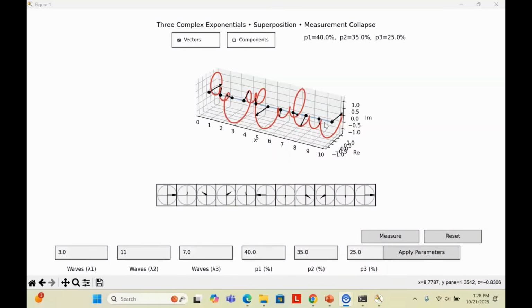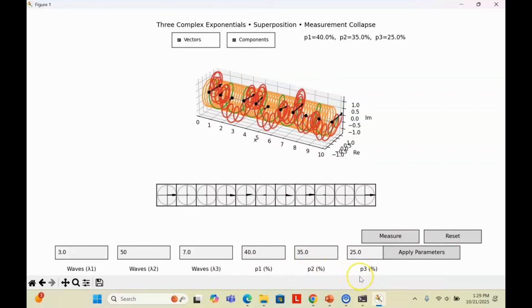In this applet, the wave function is built from 3 corkscrew-like waves, each with a different wavelength. I can click this component button, and this lets us see the 3 different waves. These 3 boxes, lambda 1, lambda 2, and lambda 3, tell how many wavelengths there are for each one of the constituent waves. For example, if I change this 11 to 50 and hit apply parameter, now you can see there are 50 wavelengths for this wave, which I'm calling lambda 2. P1, P2, and P3 show how much of each wave contribute to the overall wave function. I'm going to click the component button again and hide the individual waves that combine to form the total wave function. And I'll change this number back to 11.